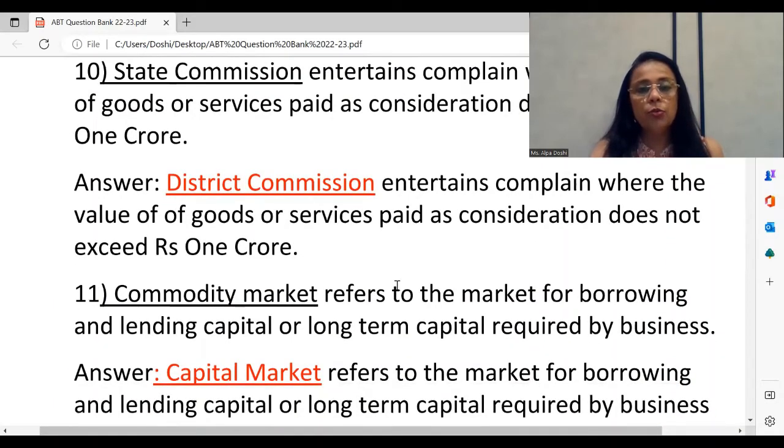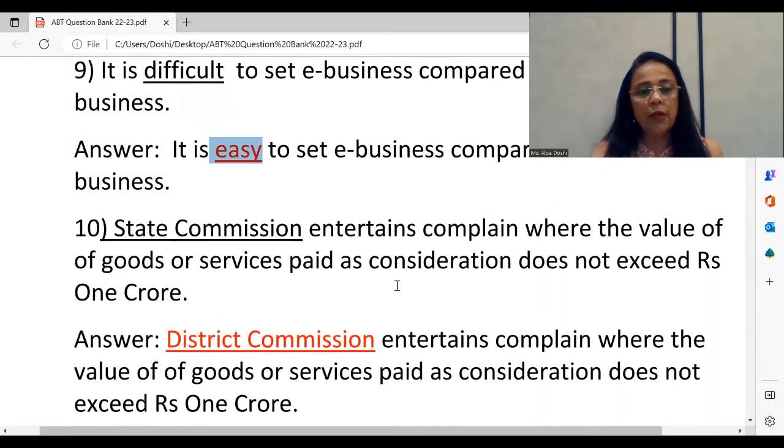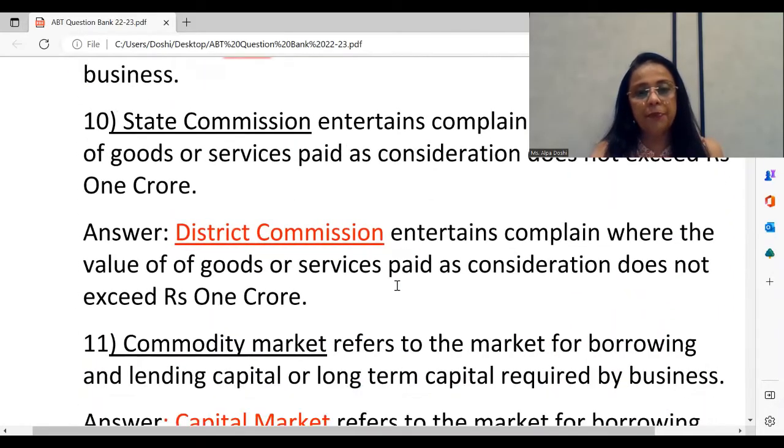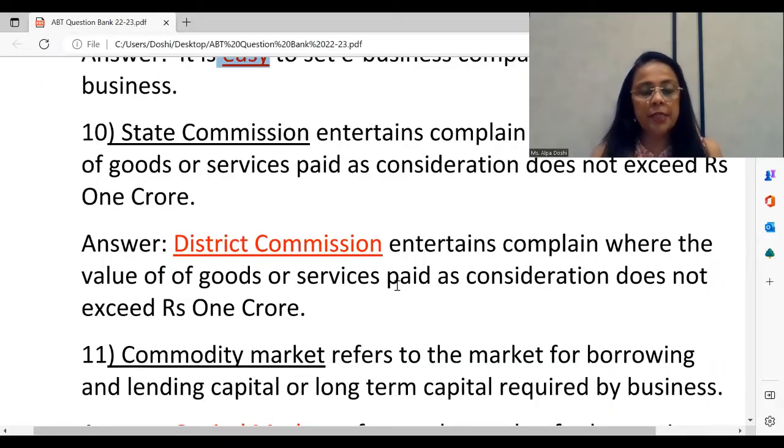So moving ahead, we see the next objective now, commodity markets. As we identify the name of the chapter, it's from chapter number 8, and that is the chapter on marketing. So under the chapter marketing, whatever the topic is, under commodity market, it refers. So once commodity market is underlined, obviously it's incorrect. If you know, the chapter has a topic called types of markets. Lots of objectives are possible from there.